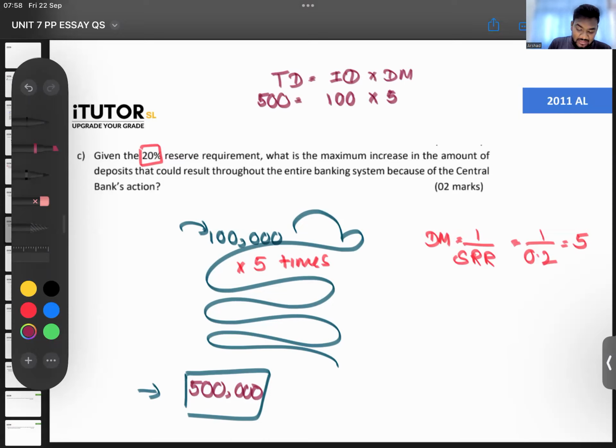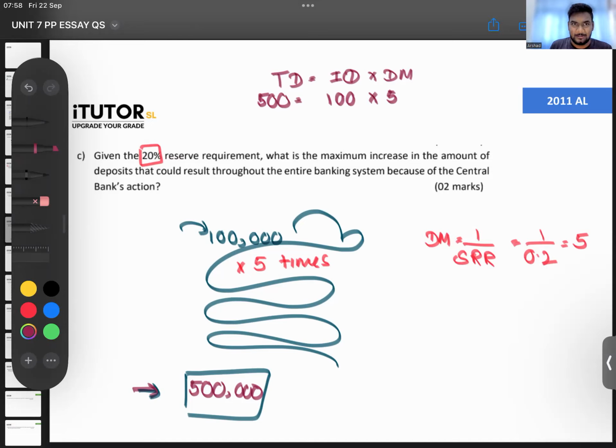What is the maximum increase in the amount of deposits that could result throughout the entire banking system? So 100,000 came, and at the end of the day after all credit creation, this would have become 500,000. That's what they're asking. You don't have to get the difference. Just check the past paper. 2011 question number 4C. 500. Okay, right, that's fine.